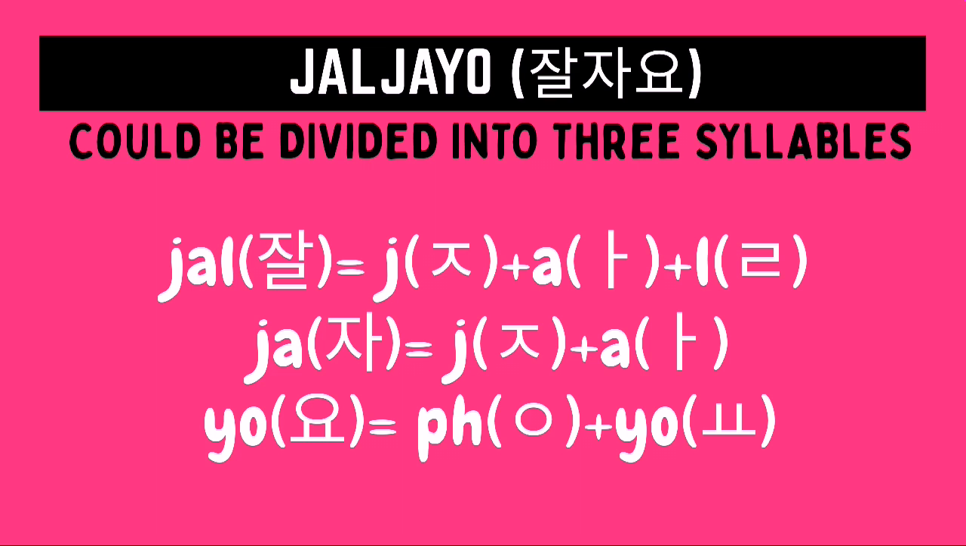How do we spell Jaljayo in Hangeul? Let's start with the first syllable. To be able to write Jal in Hangeul, we need to draw first a Jiut character, followed by an A character, followed by a Rieul character. For the second syllable Ja, we need to draw first a Jiut character, followed by an A character. For the third syllable Yo, we need to draw first an Iyung character, followed by a Yo character. And then we just have to combine the Hangeul for each of the syllables to form the Hangeul of the word or phrase Jaljayo.